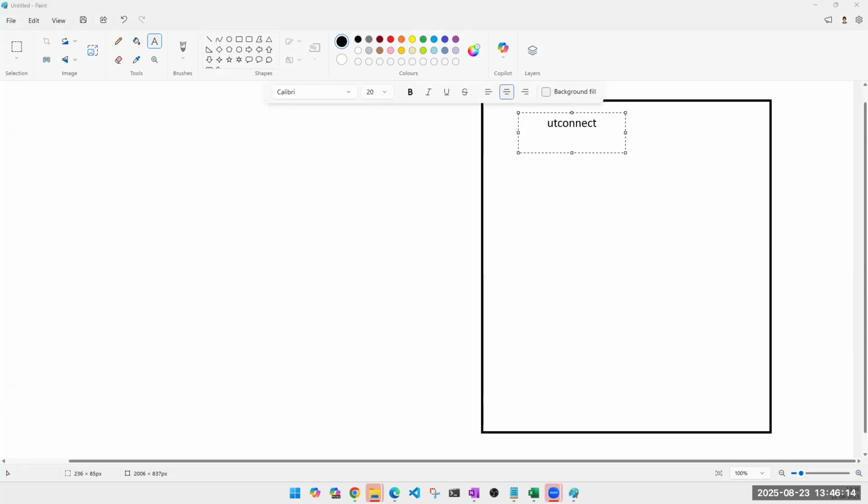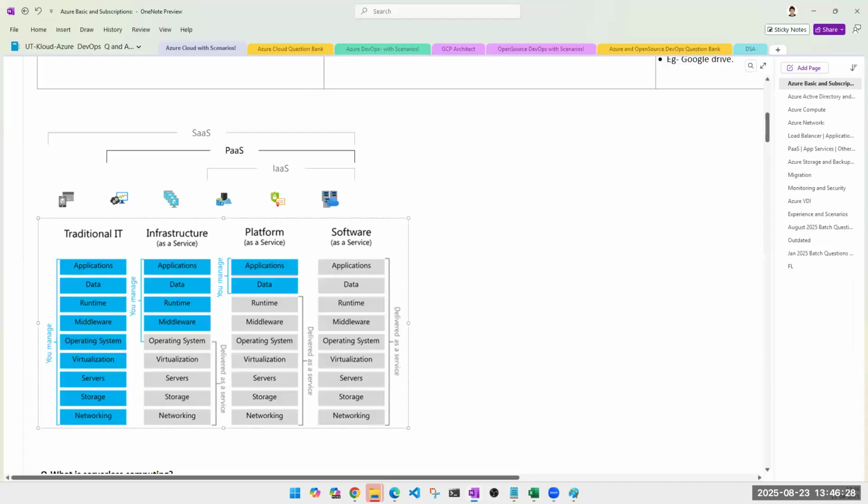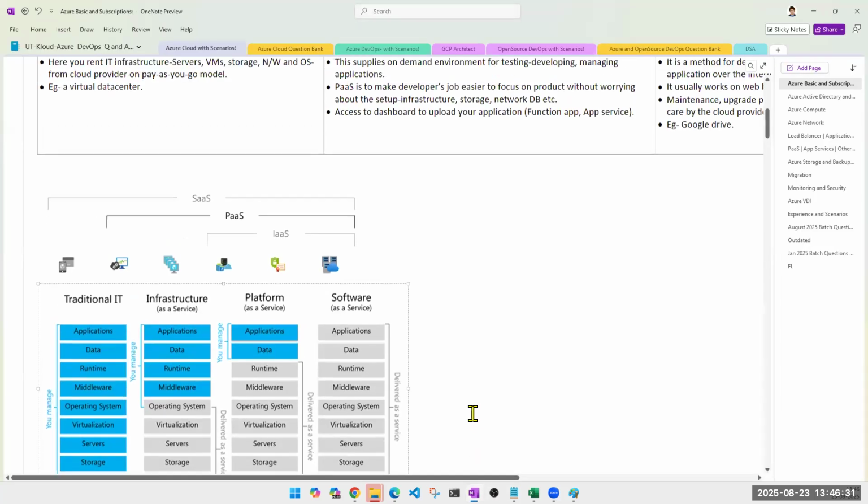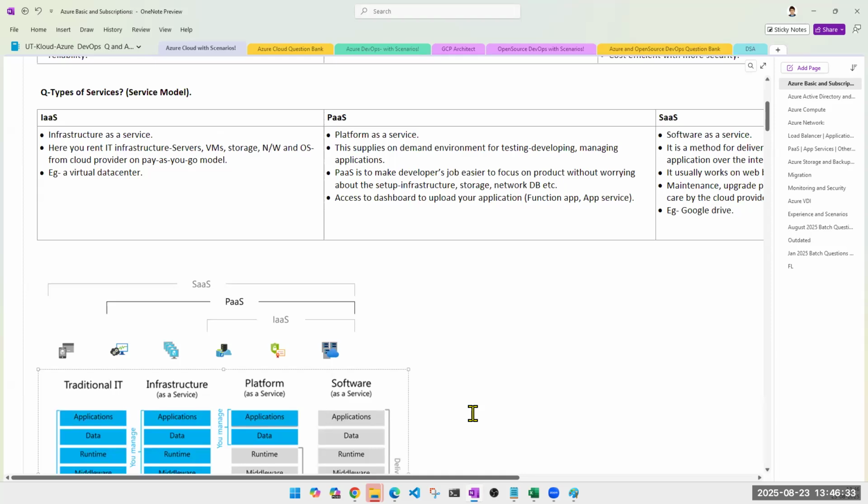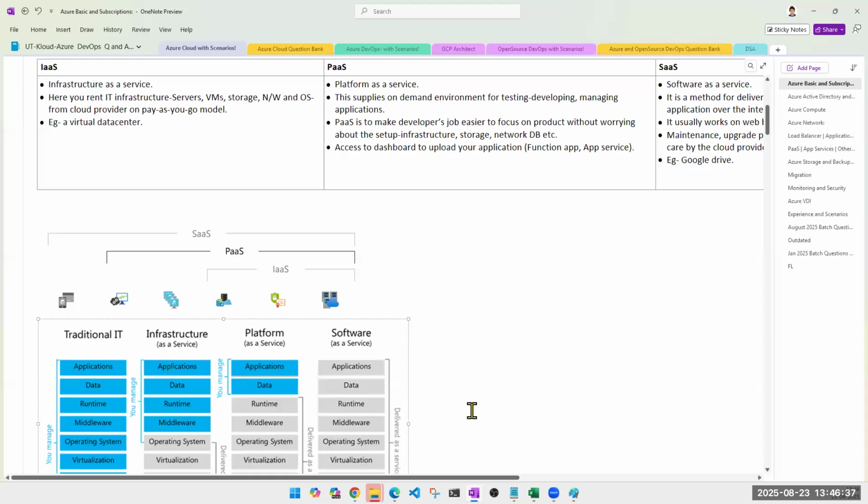Someone has messaged: do we get questions on which service model have we worked on and how to identify? Yeah, definitely, Obid. That's how I started. You'll definitely get questions on which service models you have worked on, or more than that, you may directly get a question on whether you have worked on PaaS, or whether you have worked on SaaS services. You'll definitely get it, irrespective of your experience.